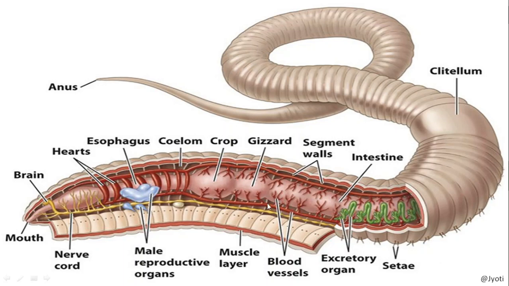Similarly, here you can see the blood vessel. The supply of the blood vessel is also unique, so internally it shows a type of segmentation. Similarly, in the esophageal region, here you can see the heart. The chambers of the heart are also repeatedly present, and they are segmentally arranged. So this is called metamerism.